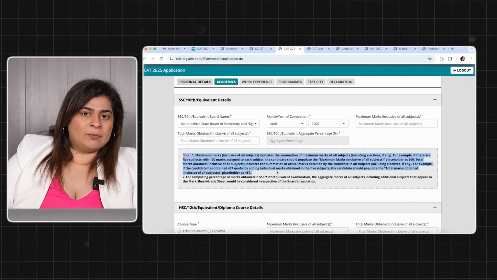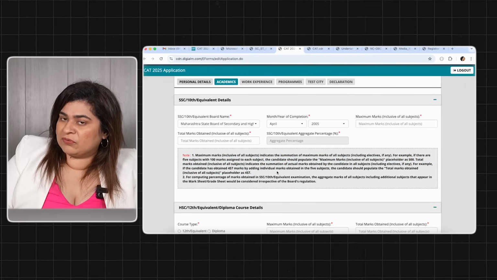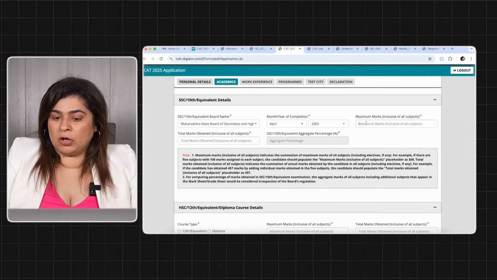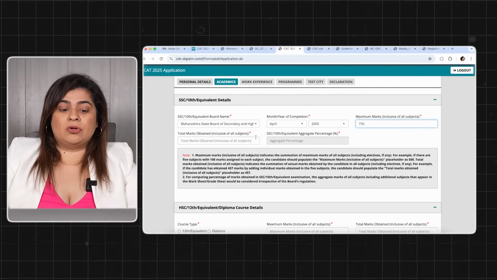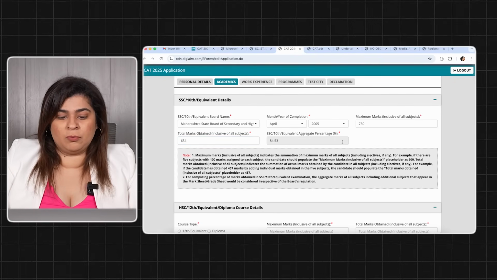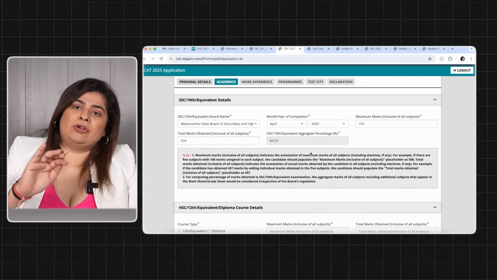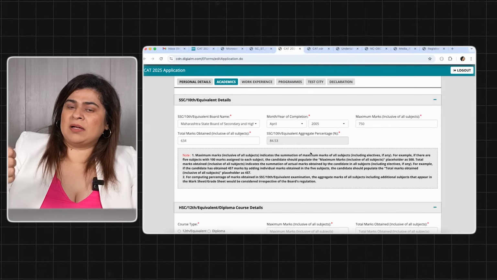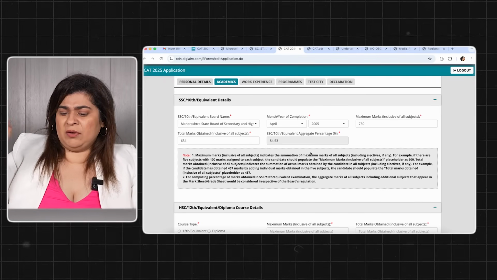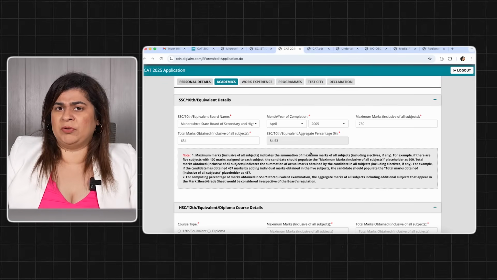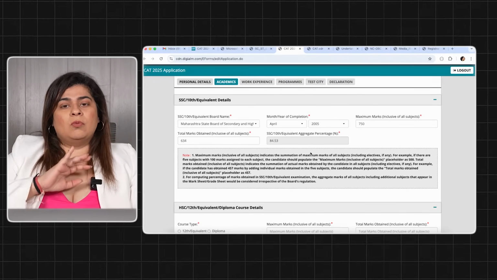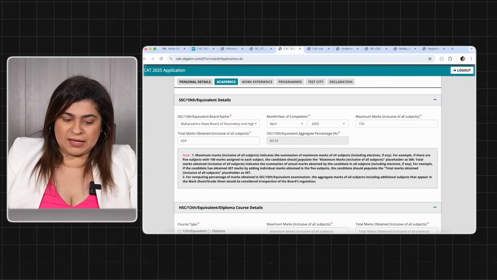Now all the boards, some of our boards have this rule of best of 5, best of 6, not allowed. Total amount of marks that you have got, you will be putting that based on all the subjects, okay. You cannot wait and put only best of 5 or best of 3. Percentage will be calculated automatically, that you don't worry. Maximum marks डालो, total marks आपको what you have got of all the subjects including electives, you have environmental studies, physical training, a third language. Multiple people ask me these different questions. Whatever it is, you will put that all into the same section, okay.